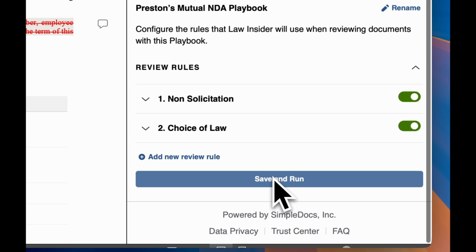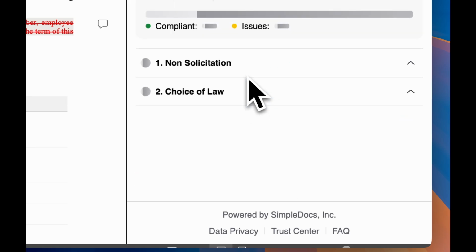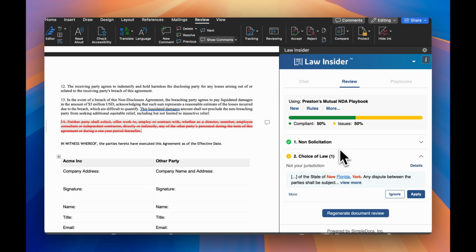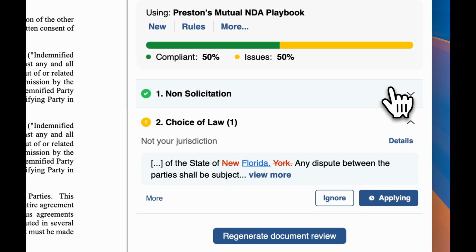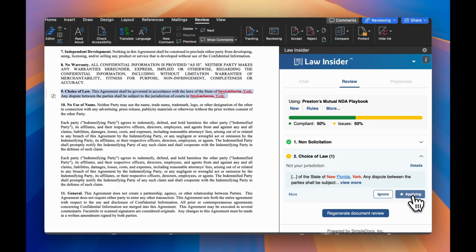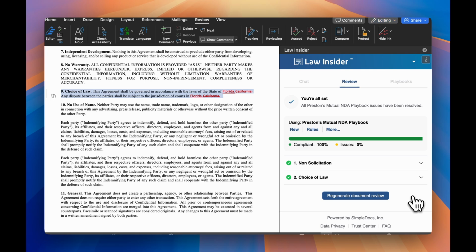Let's run it again and see what happens. Aha, we changed it to New York earlier. We just applied a new rule that said Florida. So let's apply that change, and now it's modified to Florida. Okay, there we go.